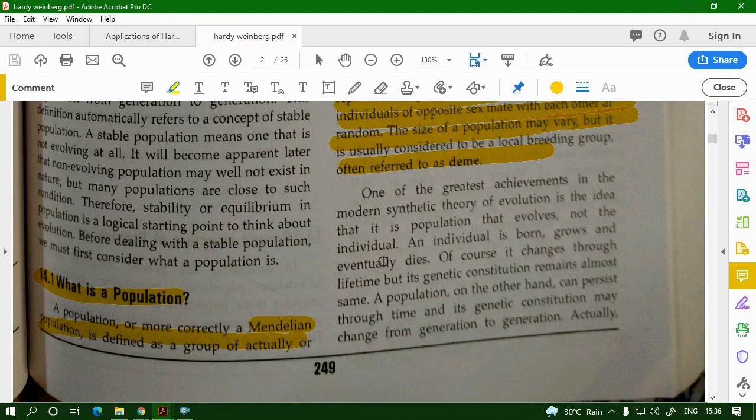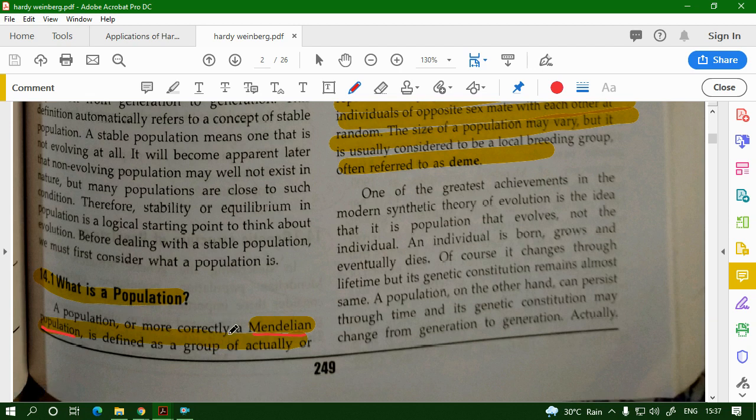Okay. So now we define what is a population, what is a Mendelian population. We must talk about population, or more precisely Mendelian population. What is a Mendelian population?